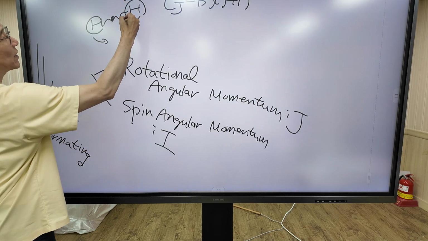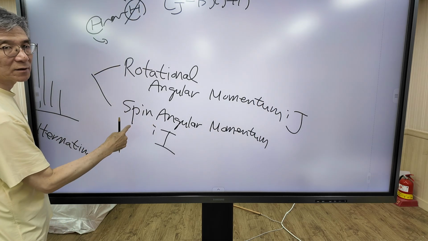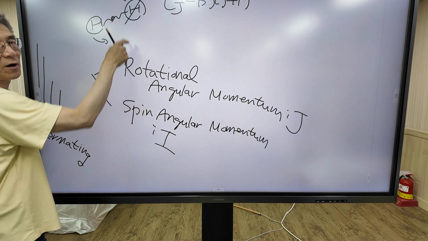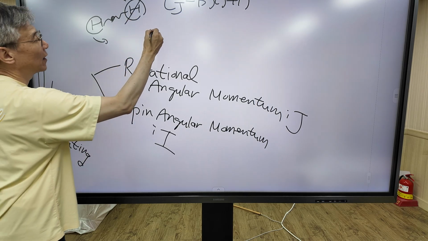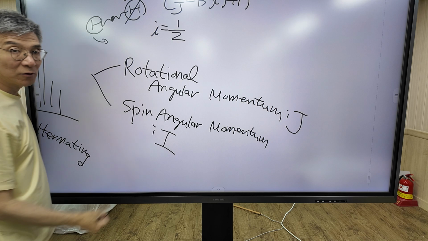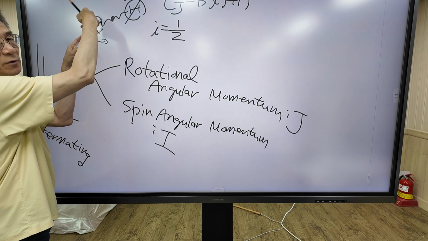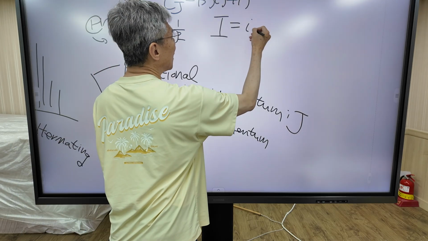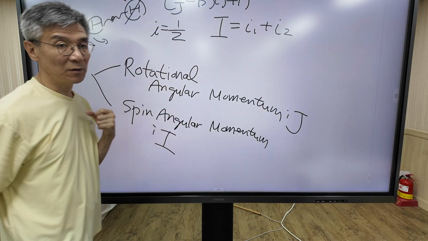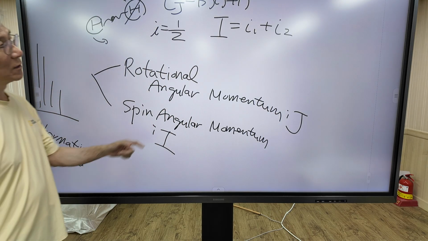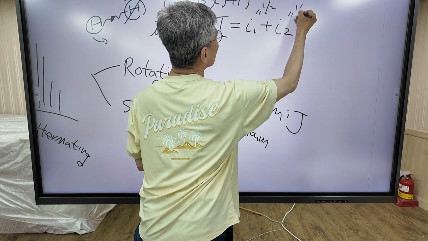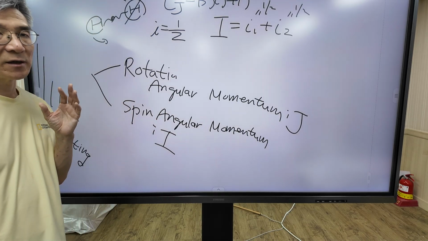And the nucleus has spin, so spin angular momentum has quantum number I. Just as the electron has spin quantum number, the nucleus also has spin quantum number I. For hydrogen nucleus, I equals 1/2. Similarly, we can define the total spin quantum number I, the sum of I1 plus I2, similar to electrons. I1 equals 1/2, I2 equals 1/2, exactly the same as electrons.